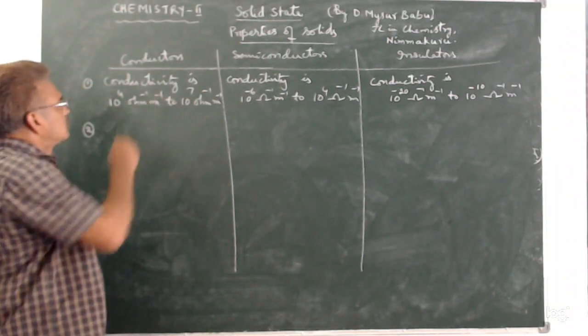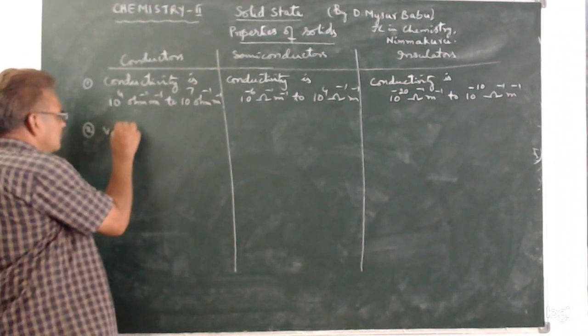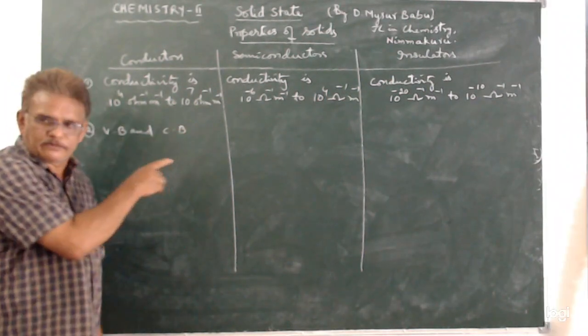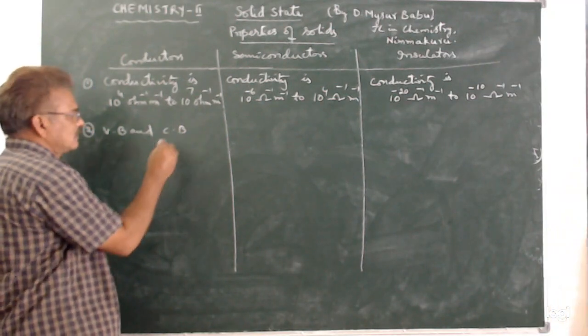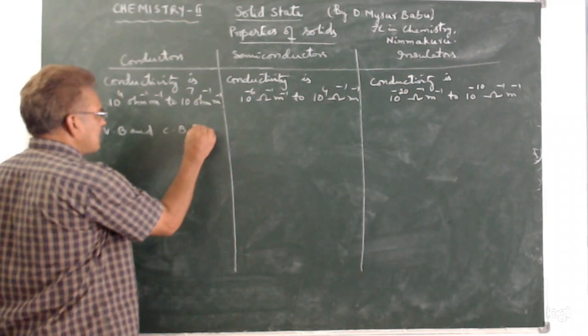In conductors, valence band and conduction band, of course we will discuss them later, interfere with each other. They overlap each other.